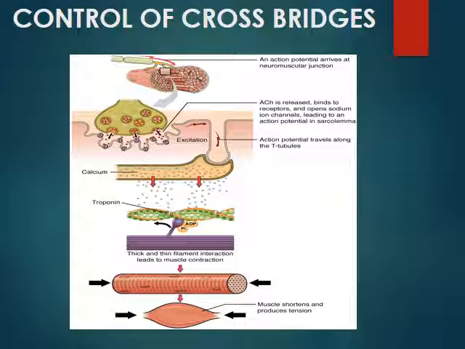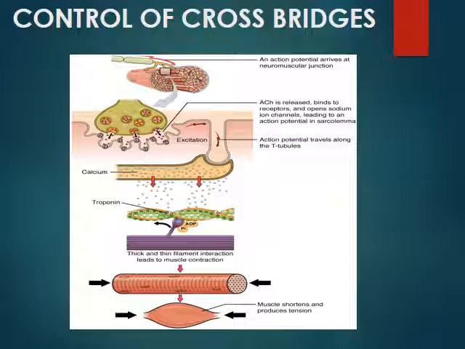When the acetylcholine binds with the receptor sites, the sarcolemma is depolarized. Depolarized means that it allows sodium ions to enter inside. Muscle action potentials spread over the sarcolemma and down the T system. This is the action potential traveling along the T tubules here. This is the T system.